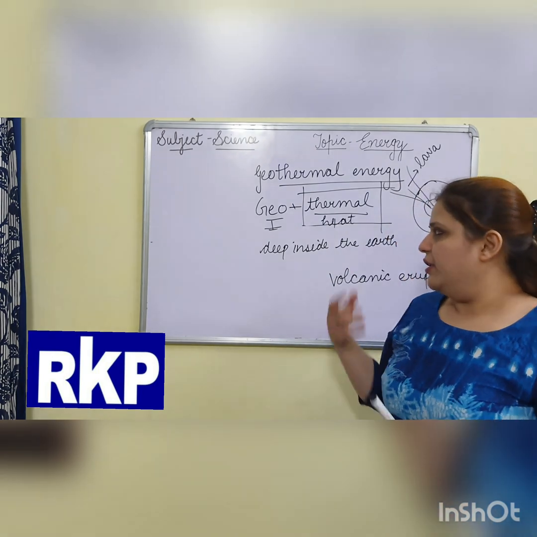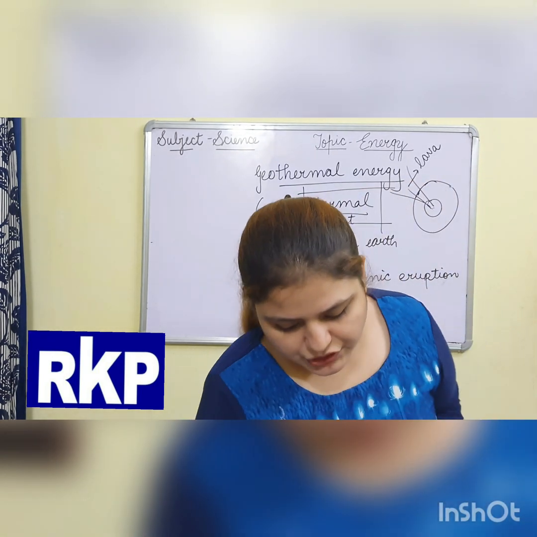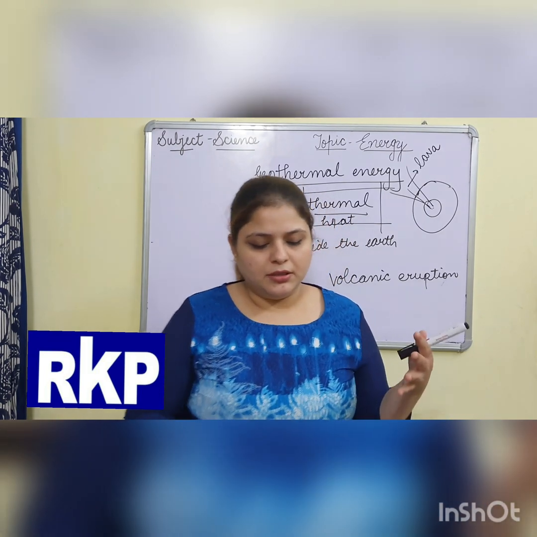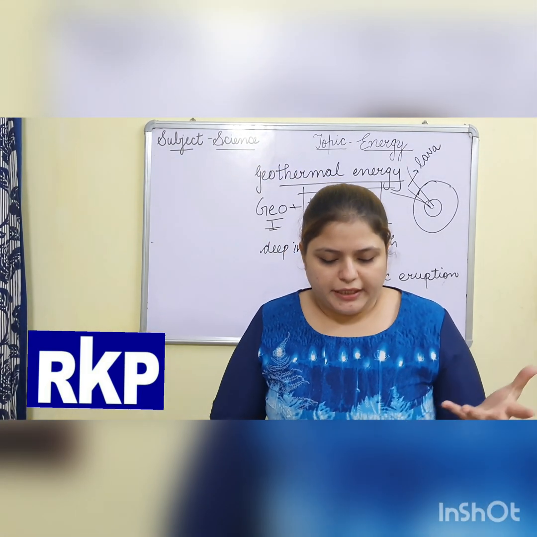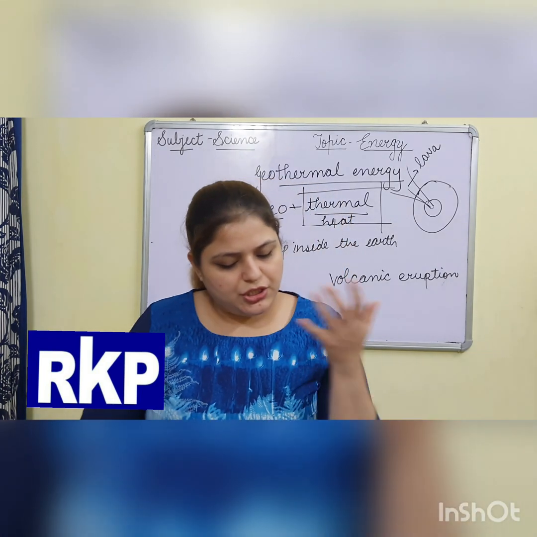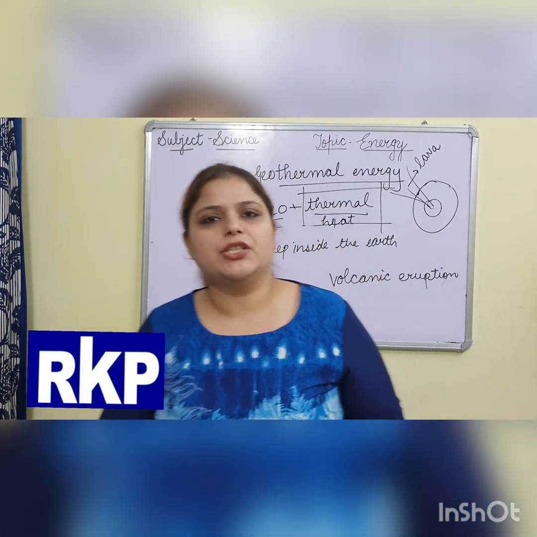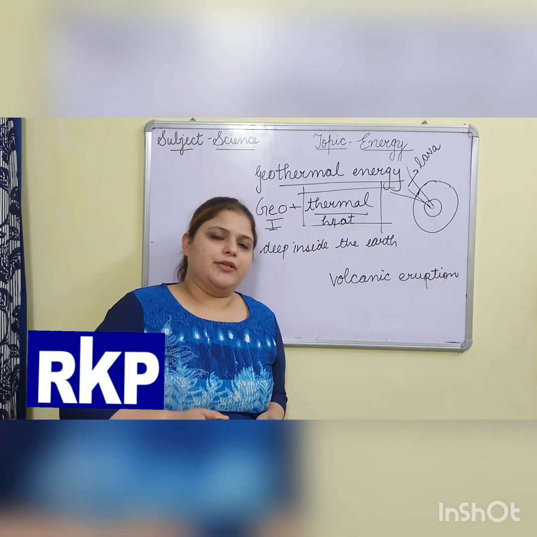Clear? So with this we have finished geothermal energy. One thing more: geothermal energy is also used to produce electricity. Clear?